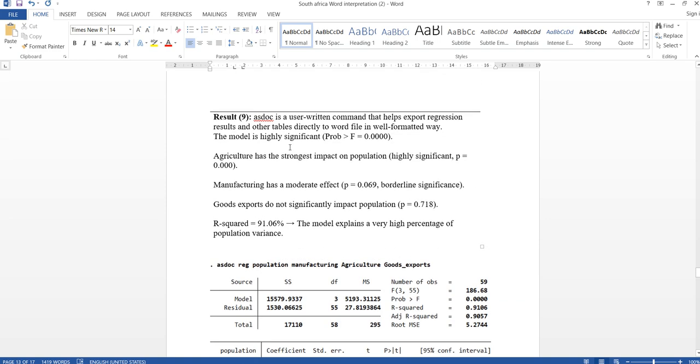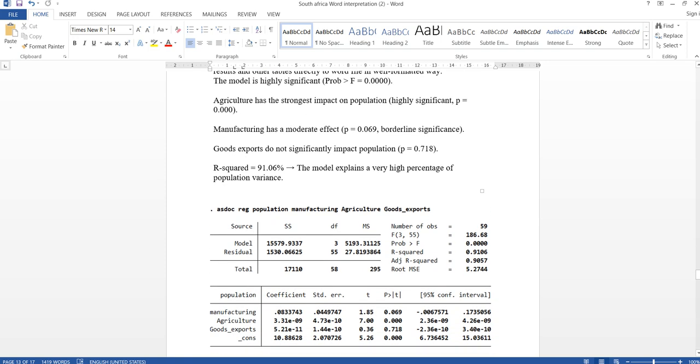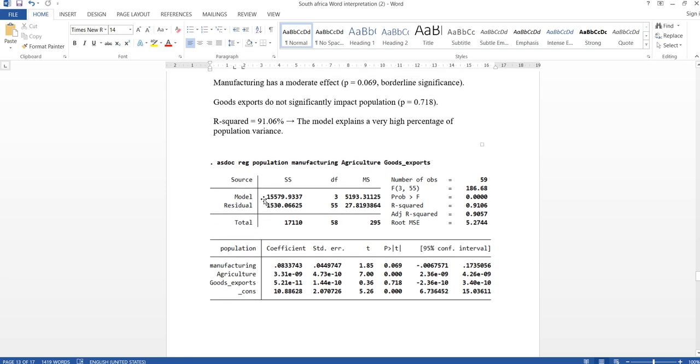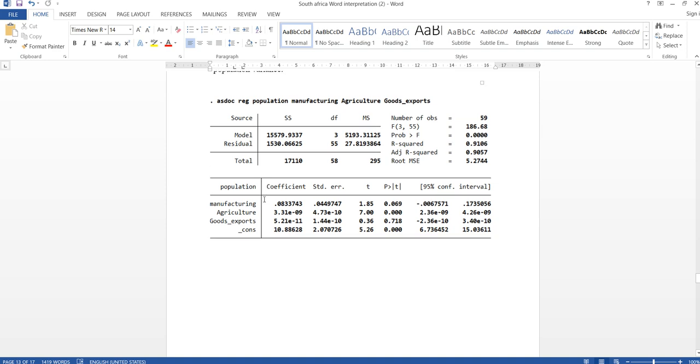The ninth result is asdoc, a user-written command that helps export regression results and other tables directly to a Word file in a well formatted way. The model is highly significant. Agriculture has the strongest impact on the population. Manufacturing has a moderate effect. Goods exports do not significantly impact population. So P is this, R squared is this. The model explained a very high percentage of population variance.